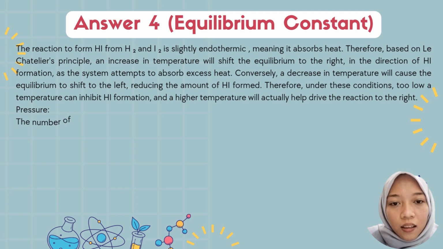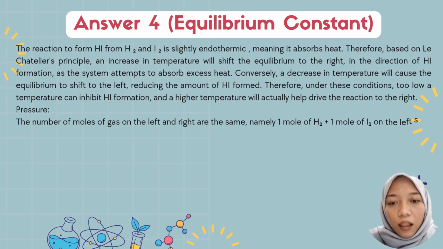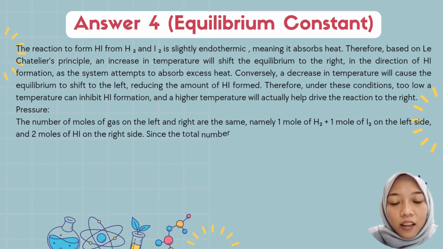Conversely, a decrease in temperature will cause the equilibrium to shift to the left, reducing the amount of hydrogen iodide formed.